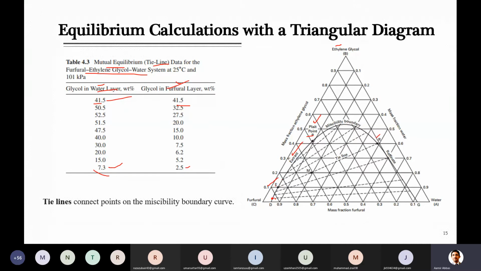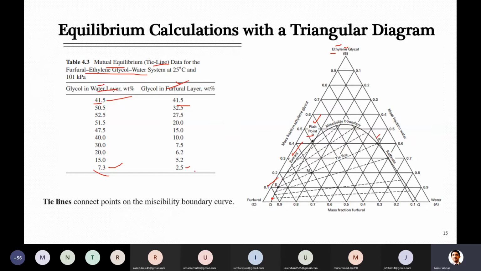As I told you, this is how I'm locating these points on the miscibility curve. I'm just looking for only the value or the data of ethylene glycol, and that we can locate here. It is 2.5% on this line. Ethylene glycol at this point will be 2.5%. What the values of water and the other solvent are is not a concern here to draw these lines.